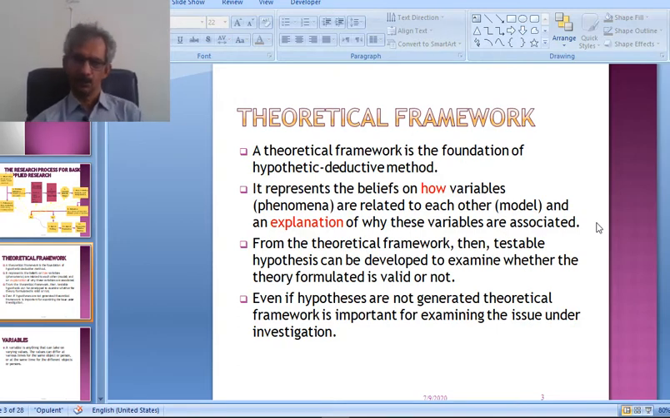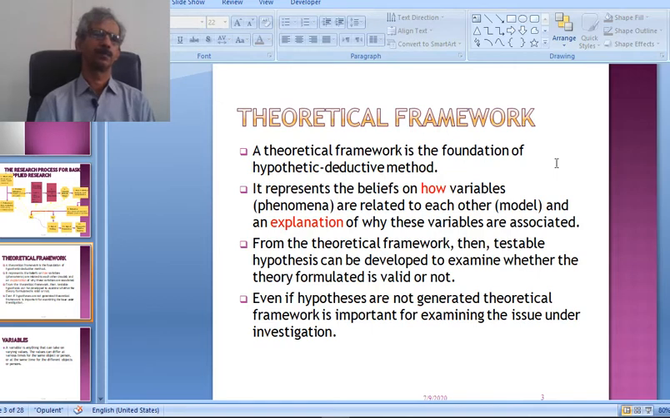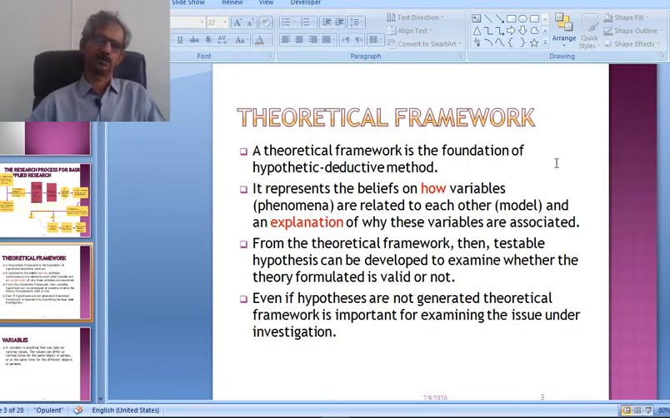Means theoretical framework helps us to represent the belief that how the variables are interconnected with each other, what kind of relationship they have. We mostly call this one the model, and explanation of why these variables are associated. Not only we are showing through the theoretical framework which variables are related with the issue which we are going to research, we also explain why and how these variables are related with others.